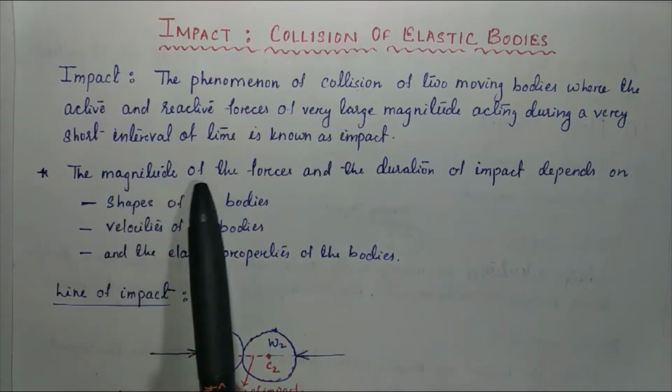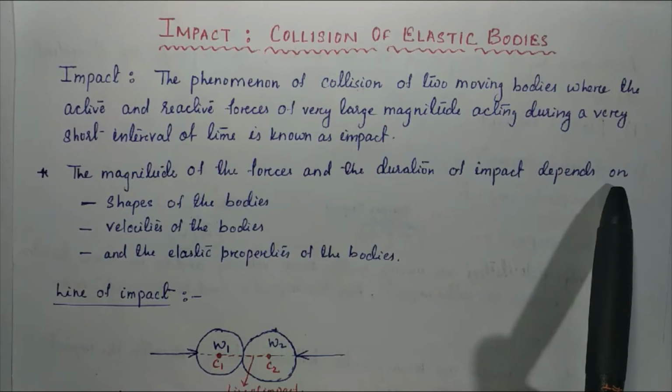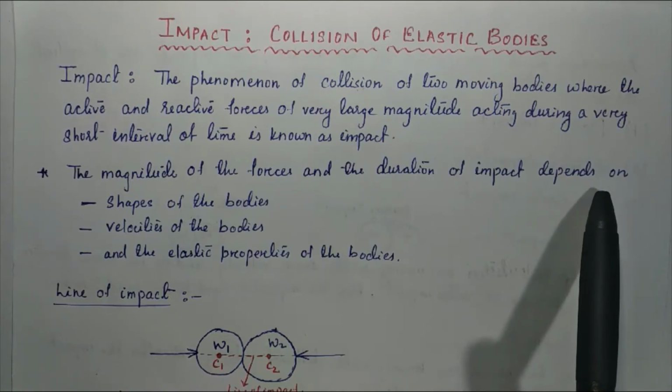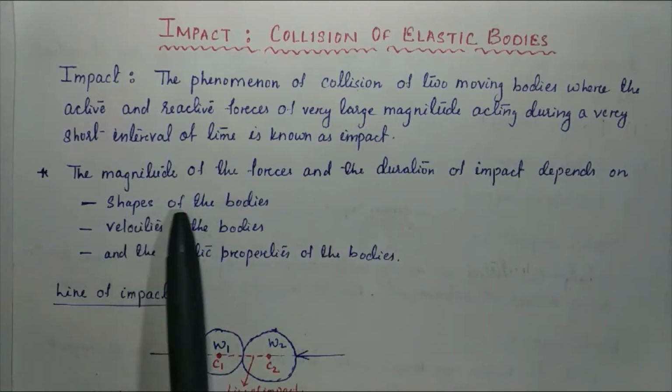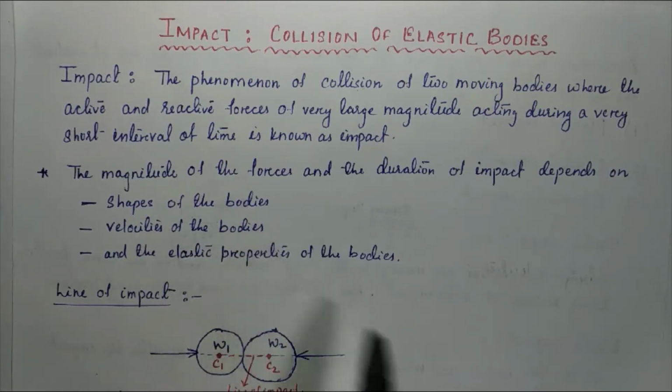The magnitude of forces and the duration of impact depends on various factors. So the first factor is the shapes of the bodies, second is the velocities of the bodies, and the third one is the elastic properties of the bodies.